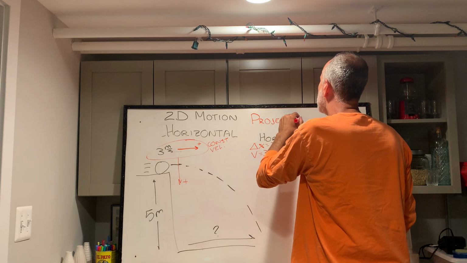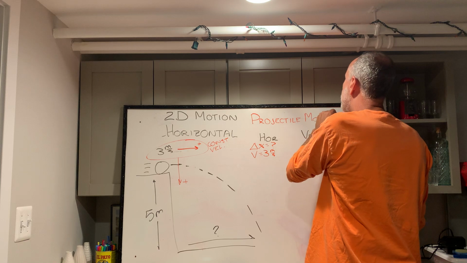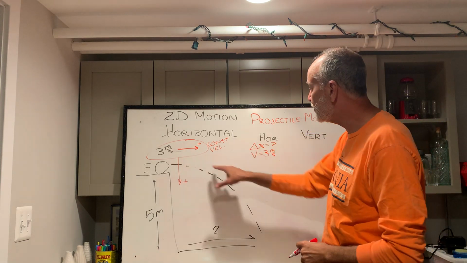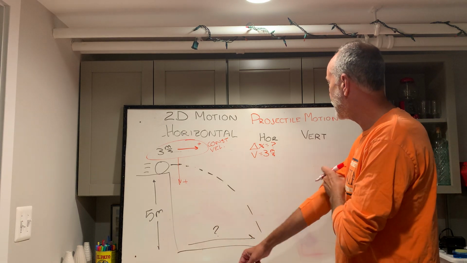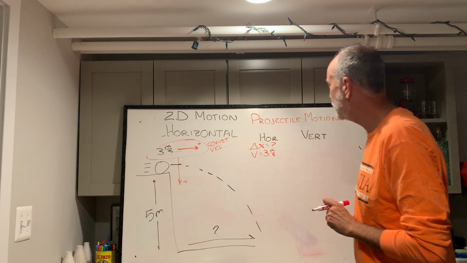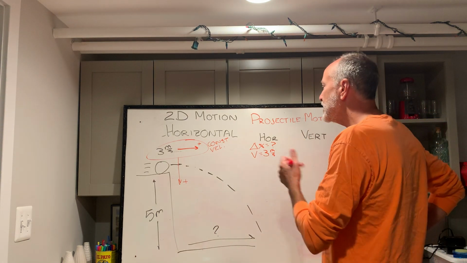Projectile motion is 2-dimensional motion near a planet when there's gravity and no other forces. So after it leaves the table, there's no other force on it. So we know it's constant velocity in the horizontal direction, constant acceleration in the vertical direction. How do we use that?